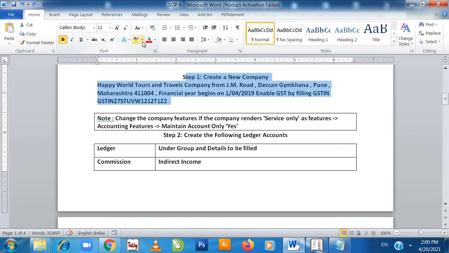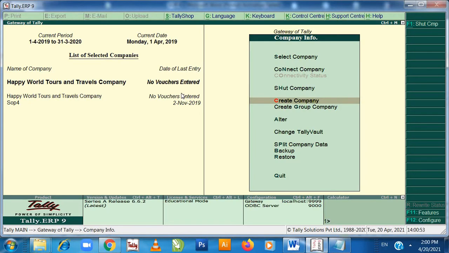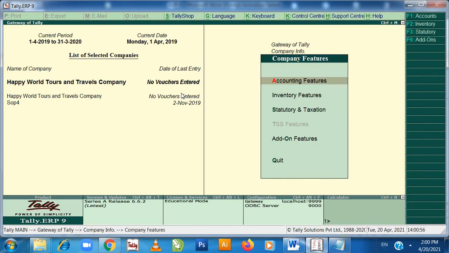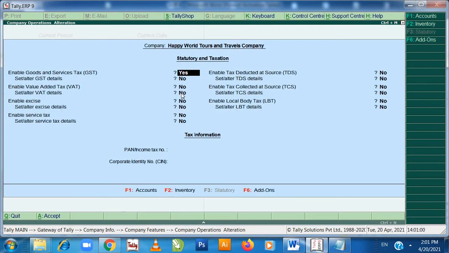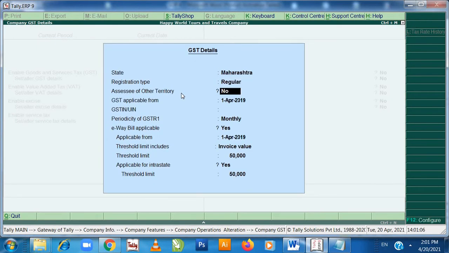Now the next step that we need to do is to enable the GST features. Press F11, statutory and taxation, enter. Enable goods and service tax has to be yes, set alter details yes, press enter.